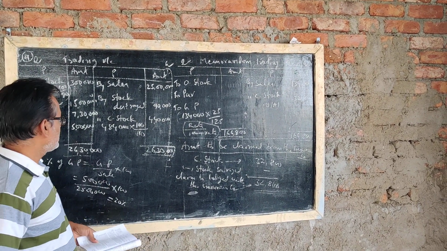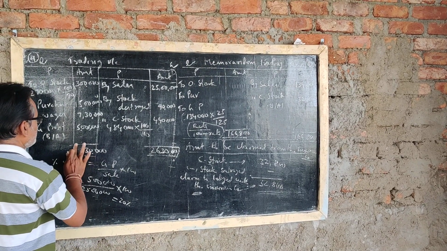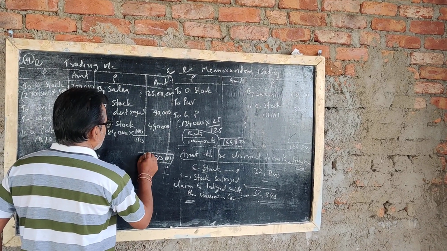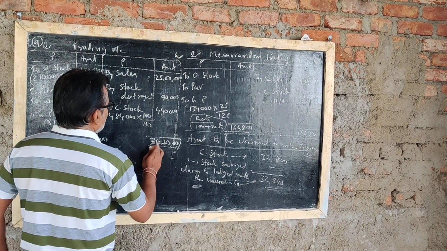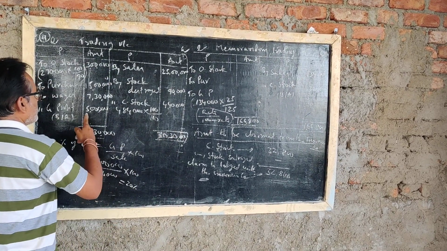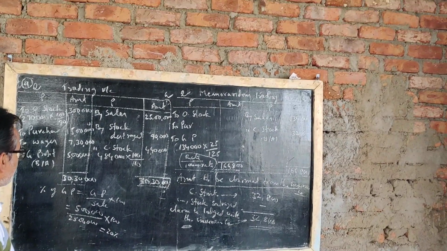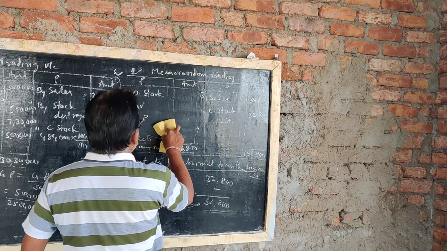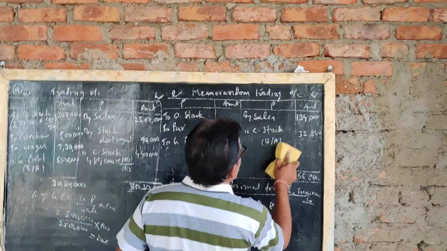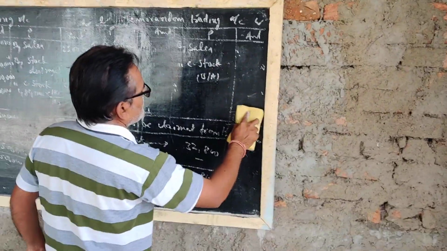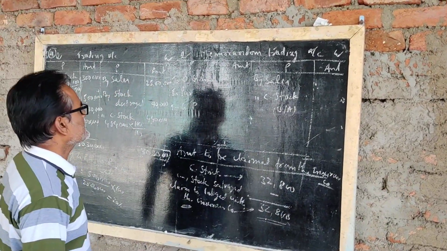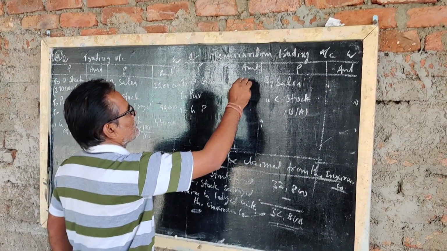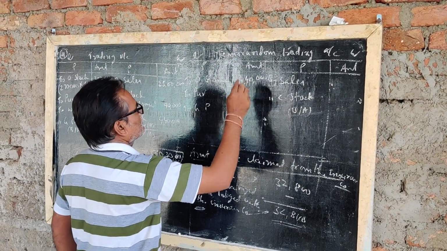Total 30,30,000, but gross profit 5 lakhs rupees. Now memorandum trading account. Opening stock this year is the closing stock of last year, 4,40,000 rupees.